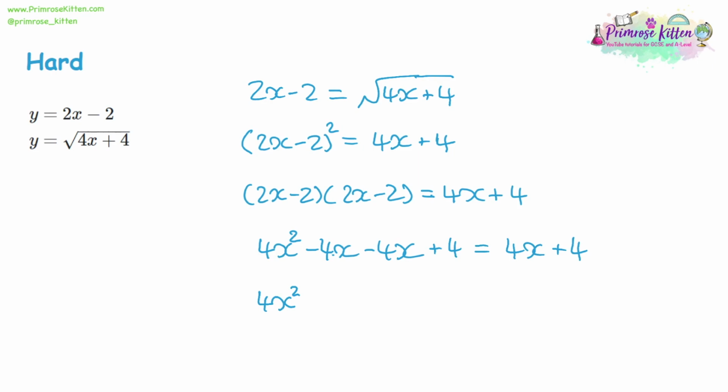Take away the 4x on the other side as well. That'll be negative 12x. Then with the normal numbers, we've got a plus 4. We need to take away a 4 from the other side as well, so that's actually going to give us 0. So our quadratic is going to look like that.